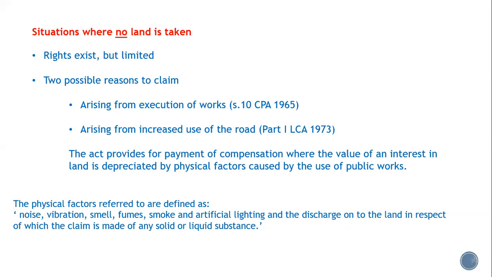Where no land is taken, there are rights, but they are a little bit more limited. And there are basically two possible reasons. Again, from the execution of works. This time we're talking under Section 10 of the Compulsory Purchase Act 1965, and then arising from the increased use of the road or of the property. This is Part 1 of the Land Compensation Act 1973.